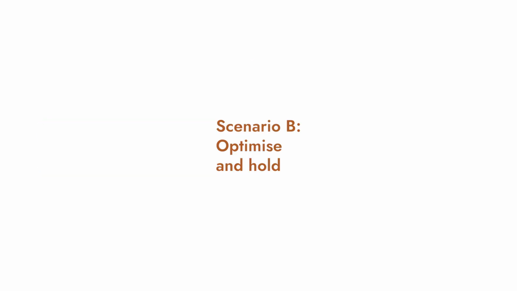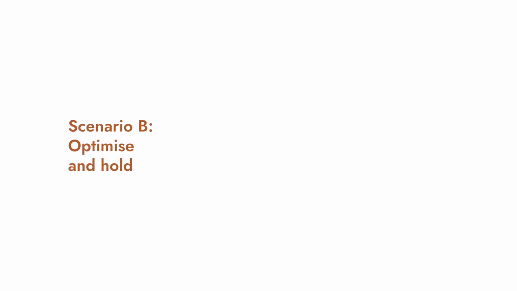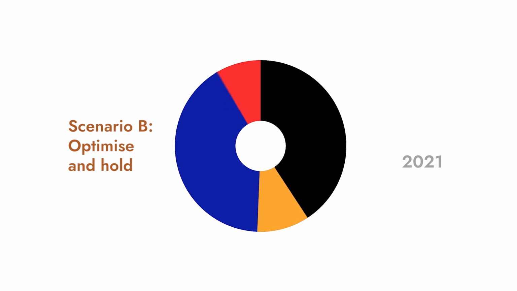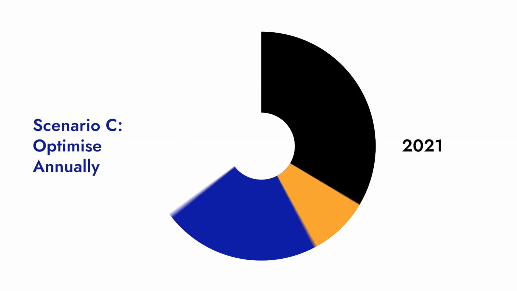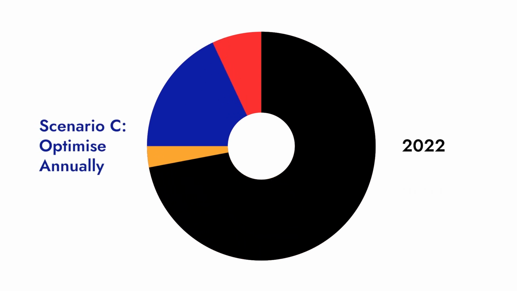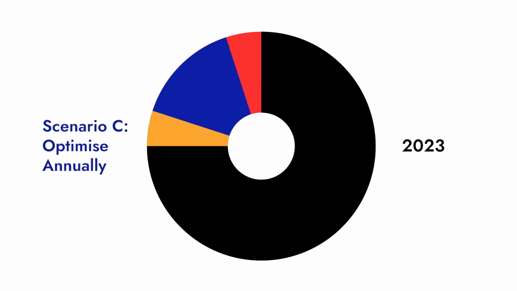In Scenario B, this scenario starts with an equal allocation in June 2021 and then rebalances to the optimal asset allocation with DiversiView in January 2022. This allocation is then held for the remainder of the analysis period. Scenario C is the optimal allocation every year. This scenario rebalances the portfolio to a new calculated optimal allocation using DiversiView each year in January.